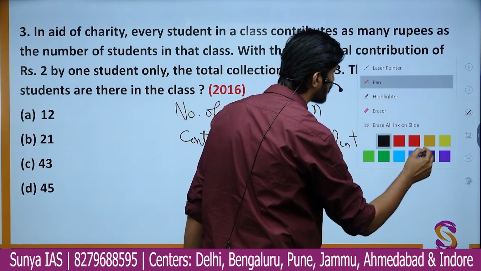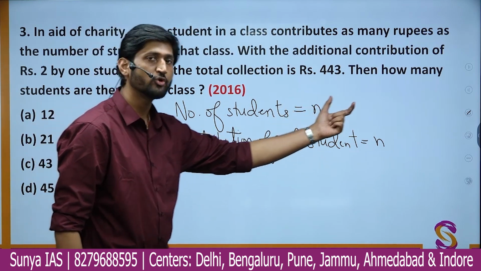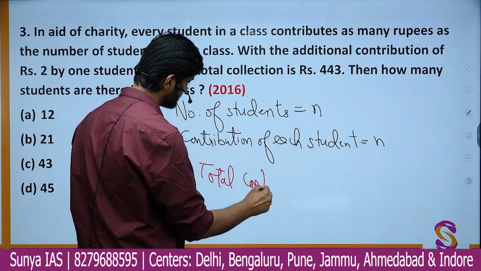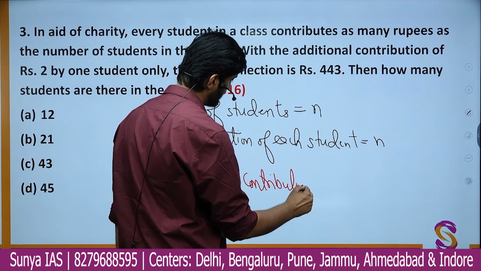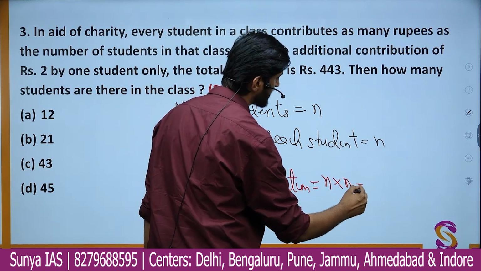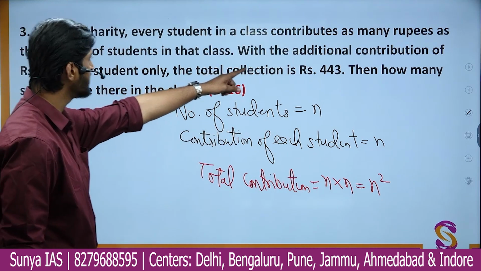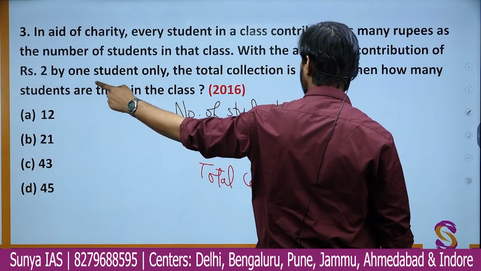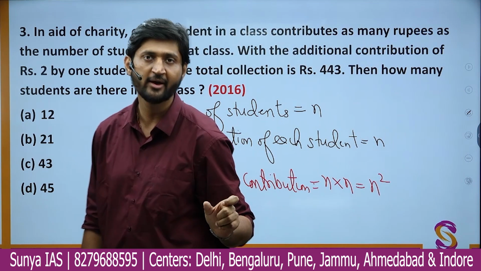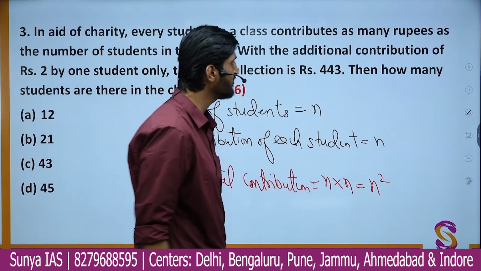So what will be the total contribution? Total contribution will be number of students multiplied by contribution by each student. So total contribution will be equal to number of students, which is n, multiplied by the contribution by each student, which is n. So we get the value of n square. Now the question further says, with an additional contribution of ₹2 by one student only. So out of the n students, there is only one student who is contributing ₹2 more. So out of this total amount n square, we have additional contribution of ₹2.